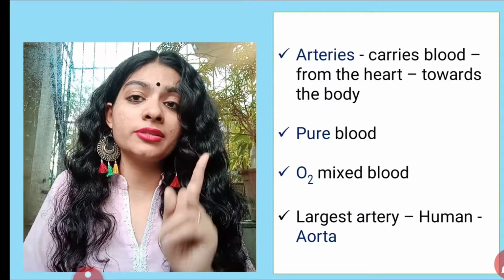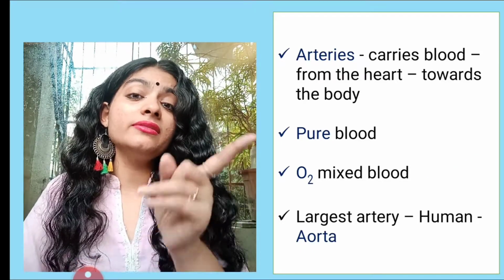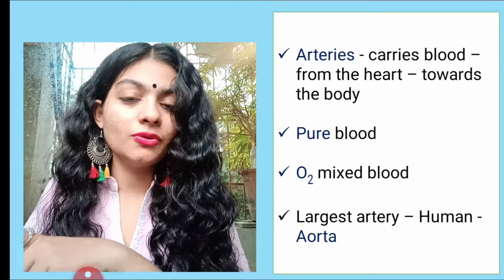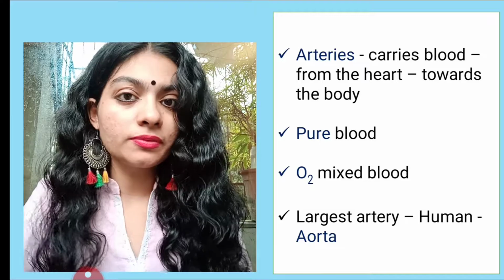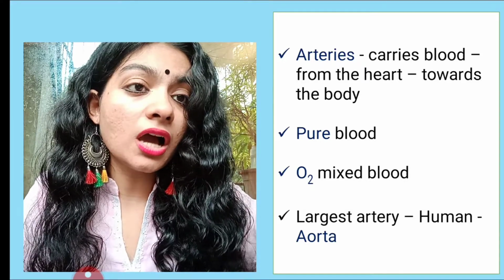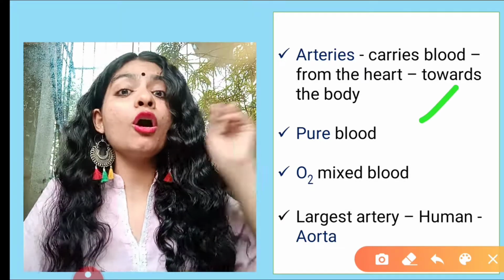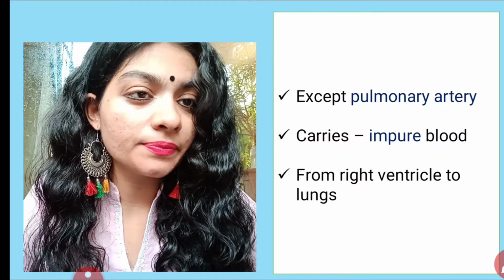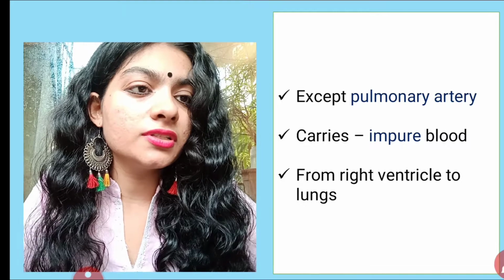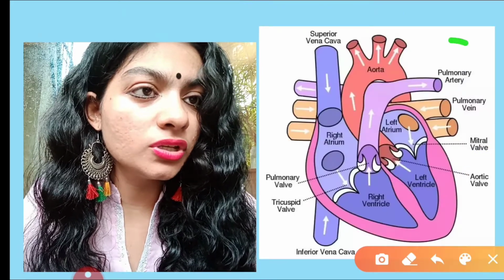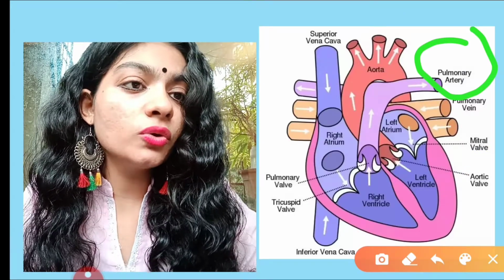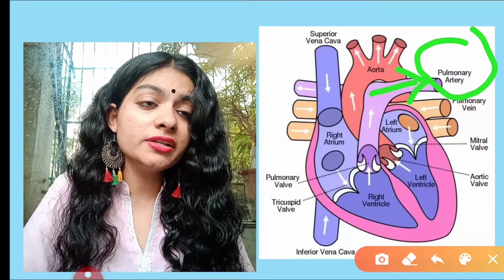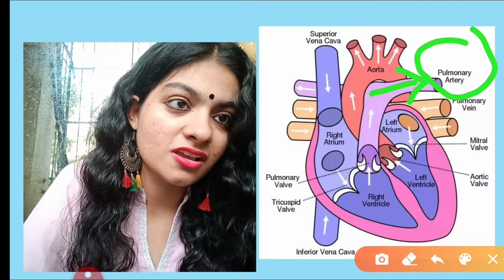But again there is an exception. All veins carry impure blood, but there was an exception, the pulmonary vein, which carries pure blood. Similarly, all arteries carry pure blood, but there is an exception called the pulmonary artery. Here we have the pulmonary artery. Just look at the direction of the flow of blood. It is moving towards the lungs, correct?